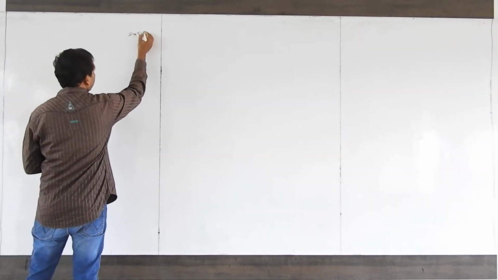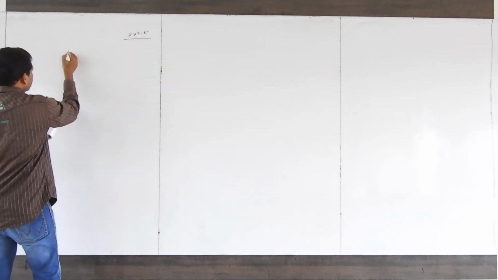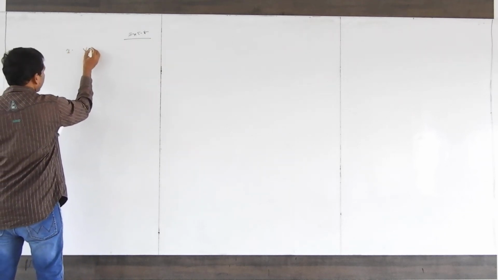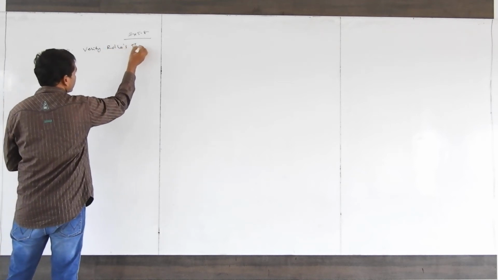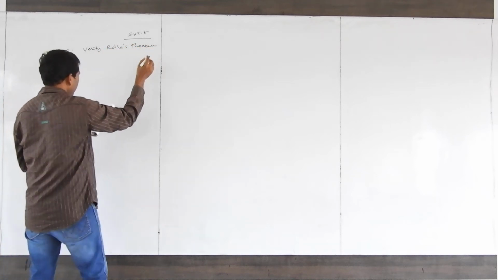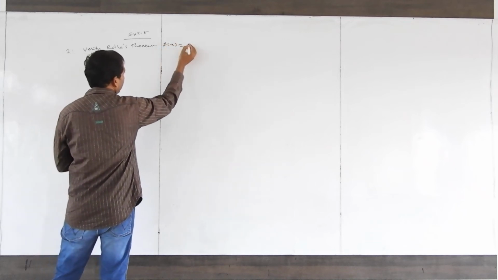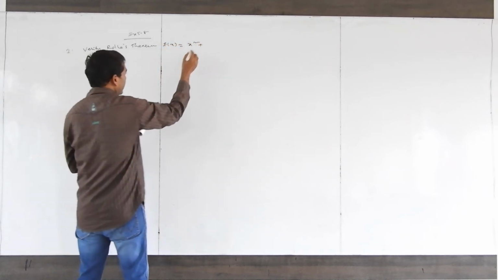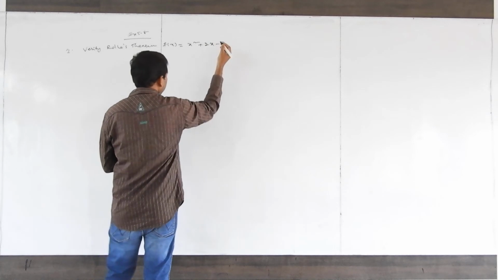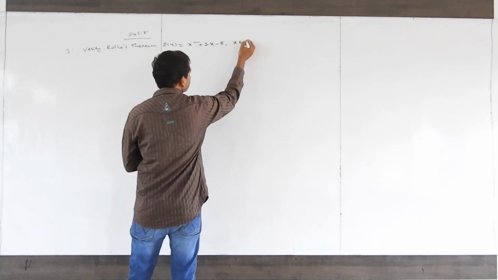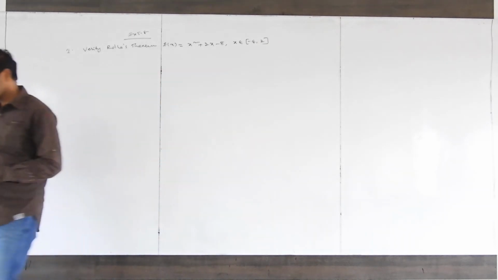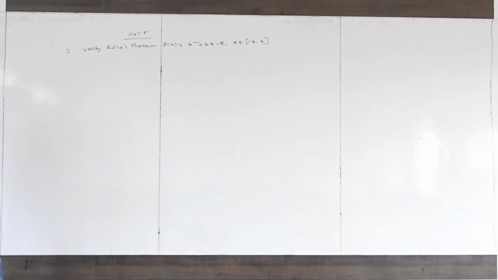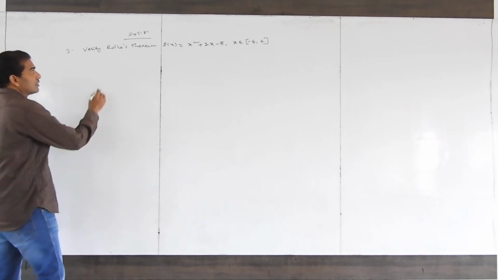Exercise 5.8. First question. Verify Rolle's theorem for the function f of x equal to x squared plus 2x minus 8, x belongs to the closed interval minus 4 comma 2.